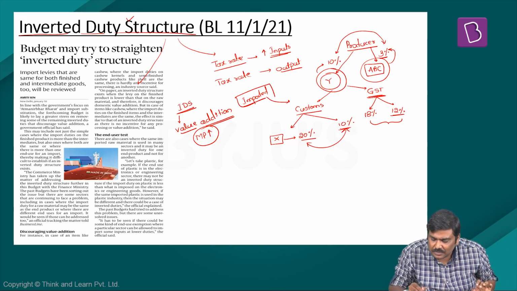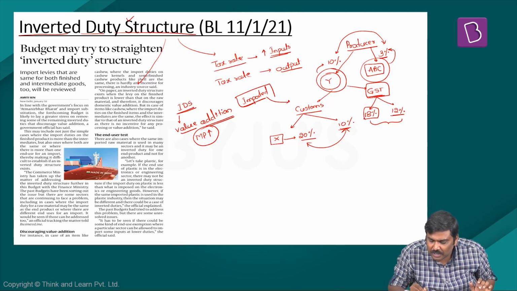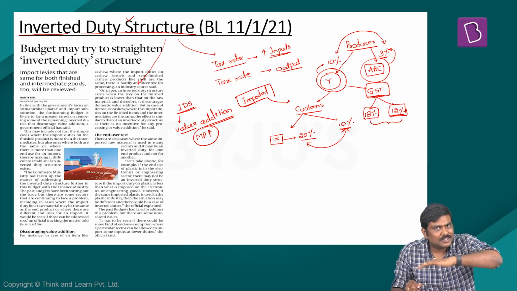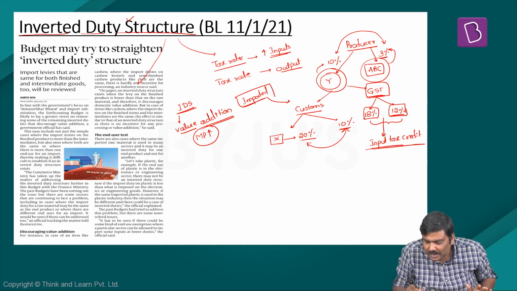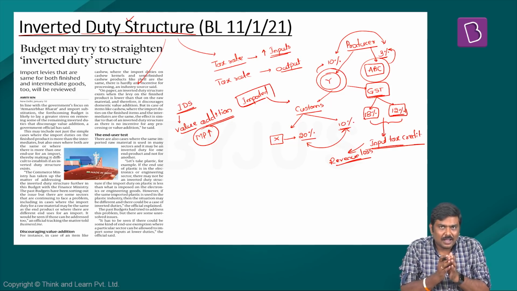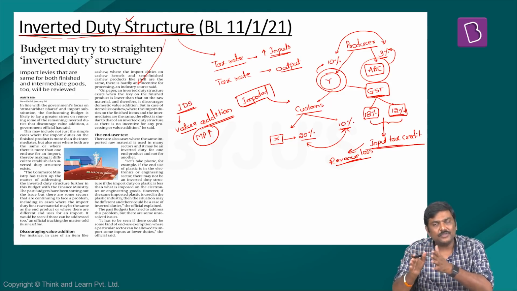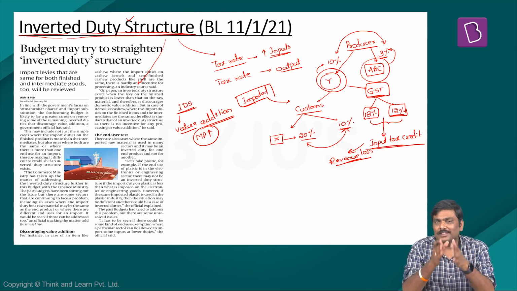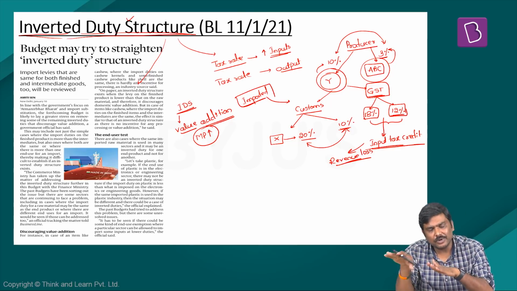Not only this, even in case of GST, when this particular situation exists, that is when the producer is using a raw material which attracts a higher GST and produces a good which attracts a lesser GST rate, then basically he has to be provided with GST input tax credit. So this becomes a revenue loss for the Government of India. So these are certain issues which are arising because of the concept of an inverted duty structure, which is even present in case of the Indian economy. So the Government of India in the last couple of years has taken various measures in order to address this particular problem of inverted duty structure.